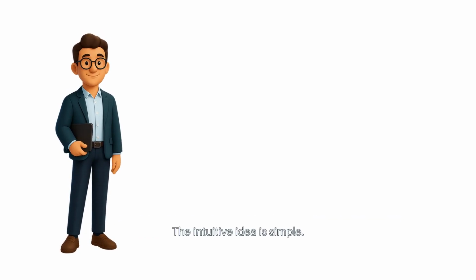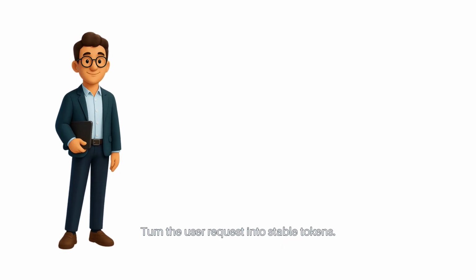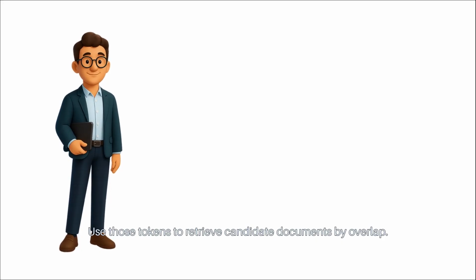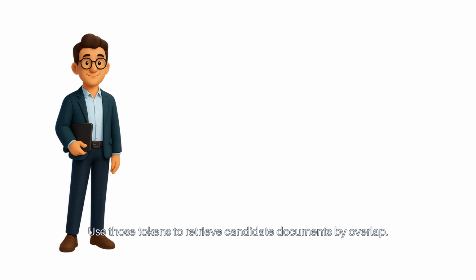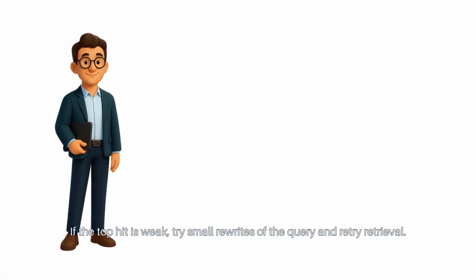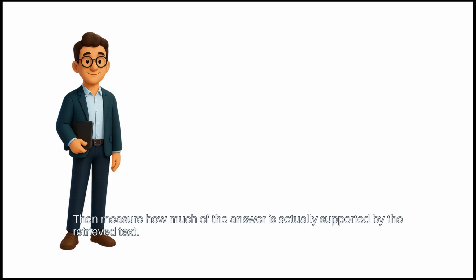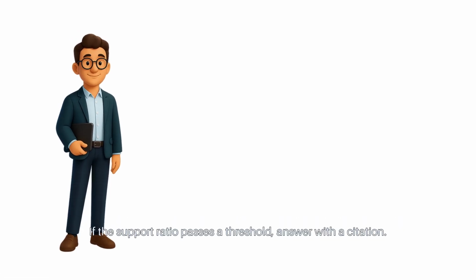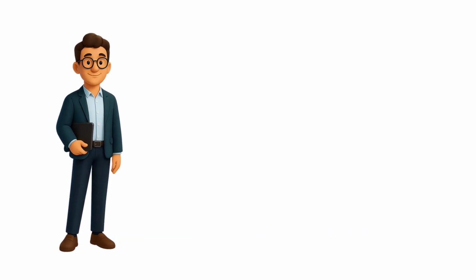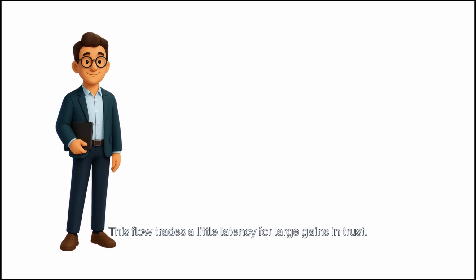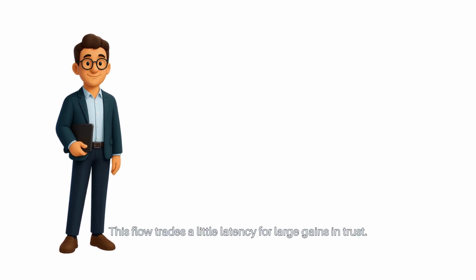The intuitive idea is simple. Turn the user request into stable tokens. Use those tokens to retrieve candidate documents by overlap. If the top hit is weak, try small rewrites of the query and retry retrieval. Then measure how much of the answer is actually supported by the retrieved text. If the support ratio passes a threshold, answer with a citation. Otherwise, say not found. This flow trades a little latency for large gains in trust.